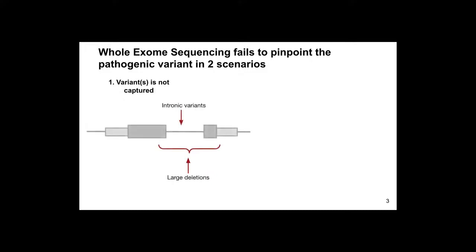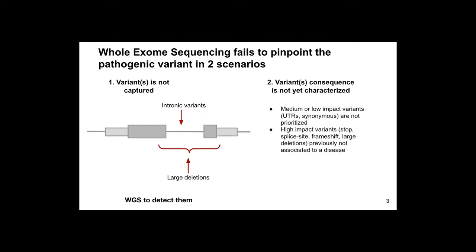First of all, the variant might not be captured, for example, when variants are deep intronic or in large lesions. Whole genome sequencing can be a solution, but the consequence of all variants has not been characterized yet. For example, low-impact variants such as UTRs or synonymous are usually not prioritized, and not all high-impact variants have been associated to a disease already, such as stop, splice site, frameshift, or large deletions. And when they are novel, they require functional validation, which can be provided, for example, using RNA sequencing.